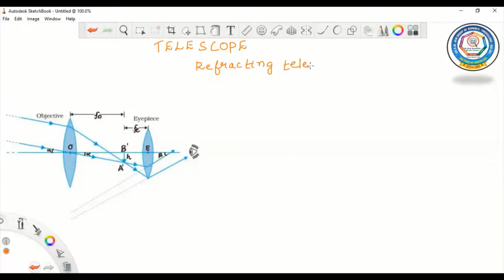Refracting telescopes. Actually, under refracting telescopes, we have astronomical telescope as well as terrestrial telescope. So, let us see what is this astronomical telescope. Then, terrestrial telescope.